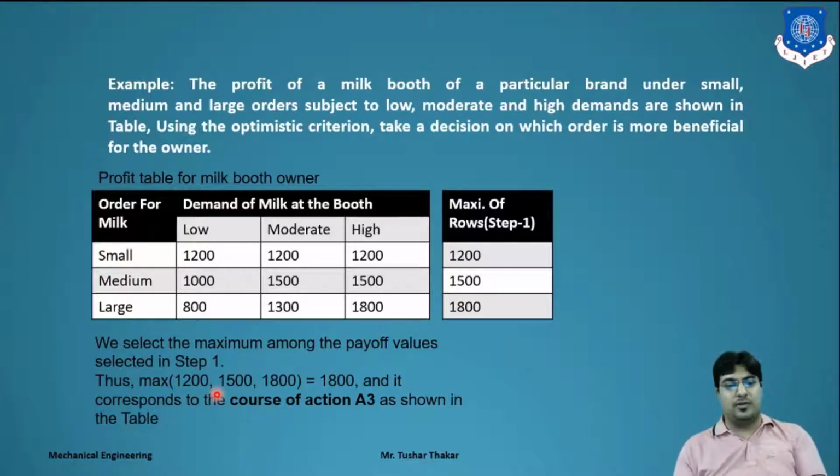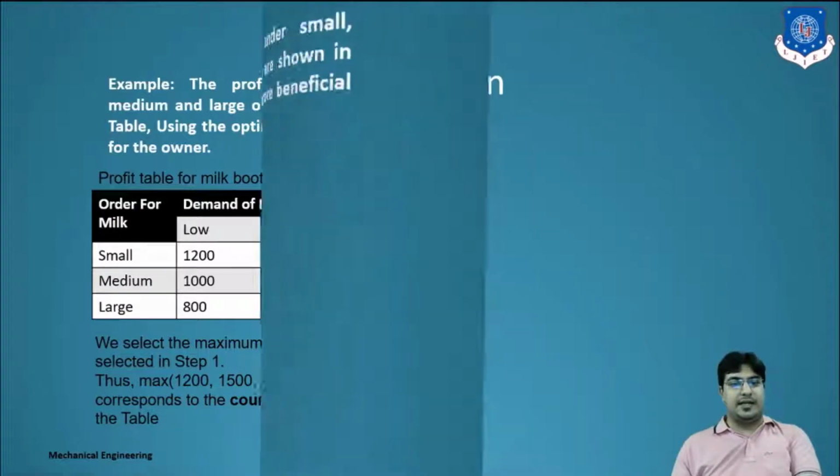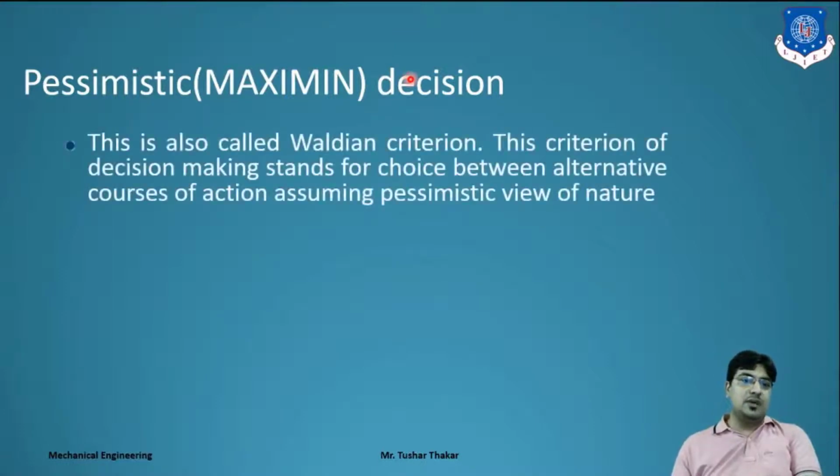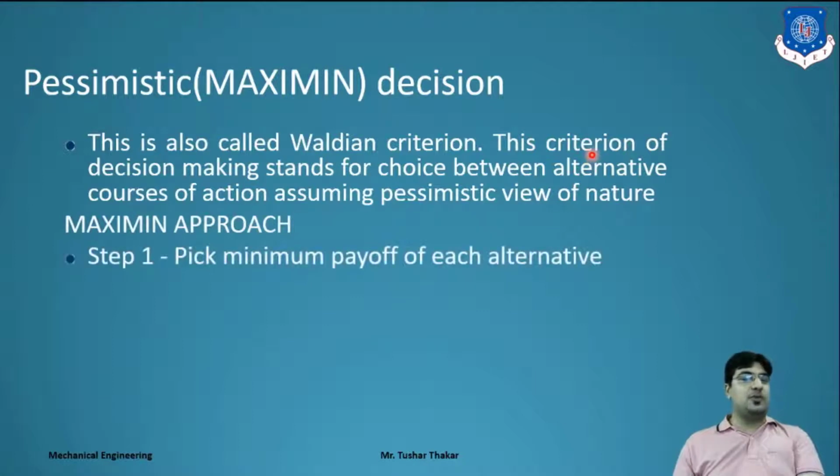Now we will move forward to the second criterion, that is the Maximin criterion, the pessimistic criterion. This is also known as the Wald criterion, where decision making stands for the choice between alternative courses of action assuming a pessimistic view of nature. In the Maximin approach, in the first step we find the minimum payoff of each alternative.